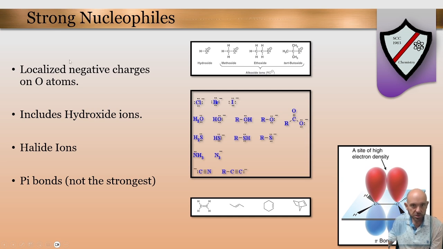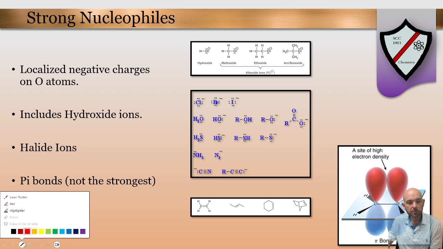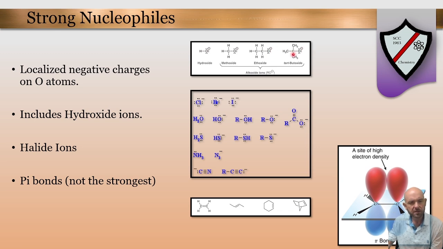It's especially strong when that lone pair is not experiencing any resonance. So in all of our examples that we see up there, none of those molecules, none of those lone pairs are able to resonate to other parts of the molecule. So it's a localized lone pair of electrons, a localized negative charge that really wants to find a bond to form. So those are all really good nucleophiles. We would call the whole species a nucleophile, by the way.